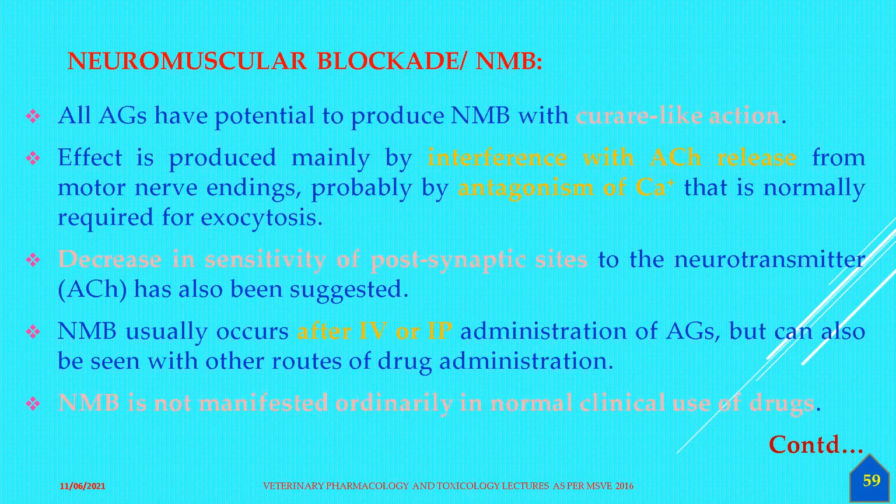Neuromuscular blockade usually occurs after IV or IP administration of gentamicin, amikacin, or whatever it may be, but can also be seen with other routes of administration. Of course, the oral route is not involved. If you administer a fast IV injection, then definitely it is going to cause immobilization of the animals. So neuromuscular blocking is not ordinarily manifested in normal clinical use unless you give a very high dose or a very fast IV injection.